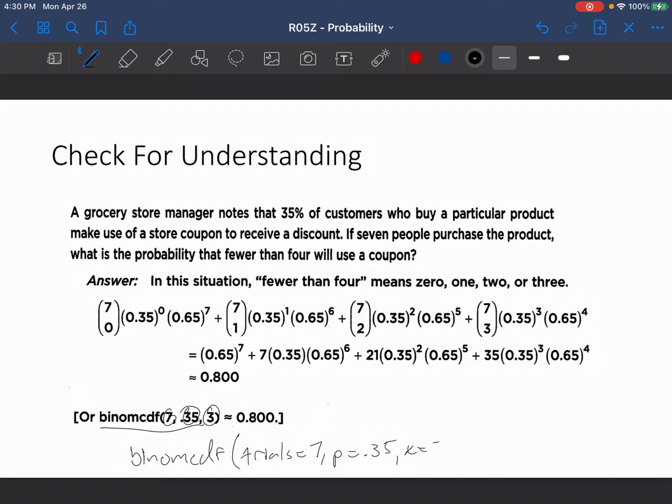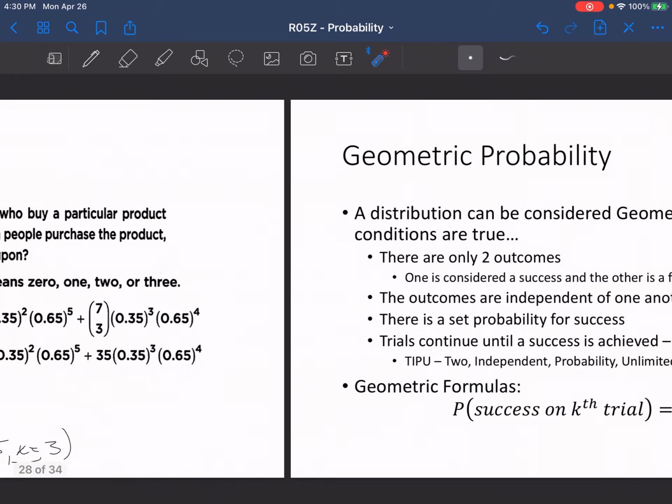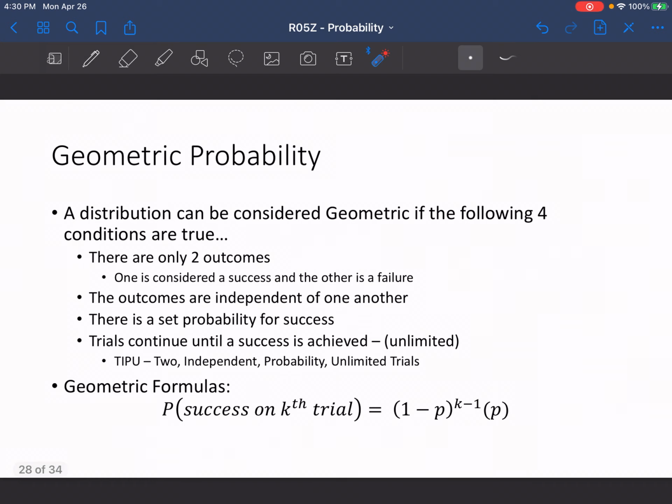I'm just going to put X is equal to 3. But you have to make sure that you state what each one of those numbers are in order to get full credit for that particular problem. But hopefully that makes a little more sense as to when you use binomial PDF versus when you use binomial CDF in this case. Okay, let's move on to geometric probability.